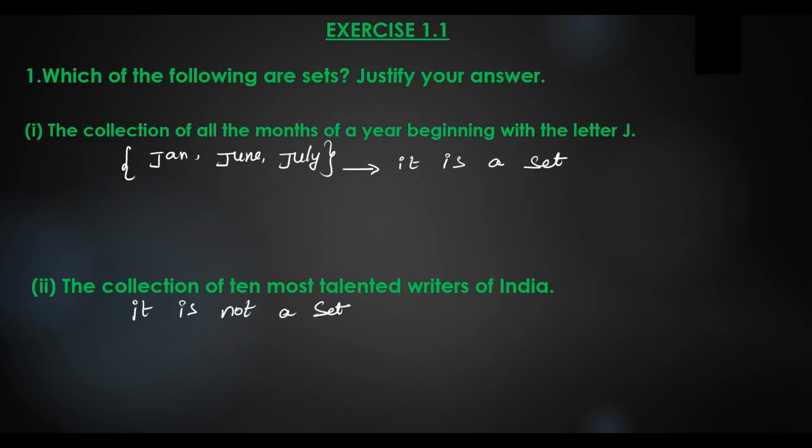If this question is in the 90s, the most talented writers will have a separate list, and if it is the 20s, some new writers will be there. It may change from time to time and from person to person also. That's why it is not a set.